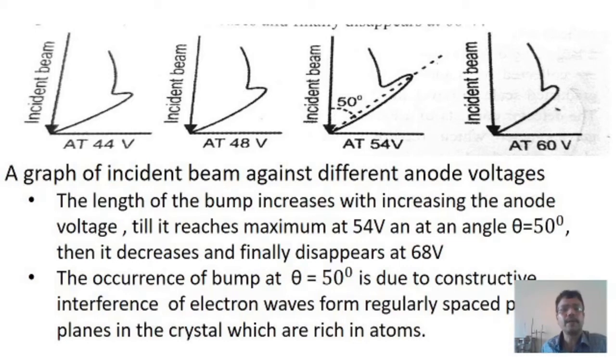The experiment is conducted for different anode voltages, say 44 volt, 48 volt, 54 volt, 60 volt, 68 volt, etc. In the beginning, when the anode voltage is very low, the bump and spur is small. The bump increases as the anode voltage increases, and it is maximum at the anode voltage of 54 volt and a scattering angle of 50 degree. Again, it decreases and finally disappears at 68 volt. The occurrence of the bump at 50 degree is due to constructive interference, which shows the wave nature of electron. Since electron behaves like a wave, it shows interference effect.